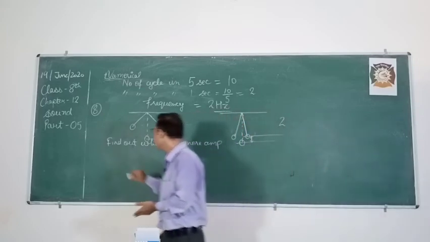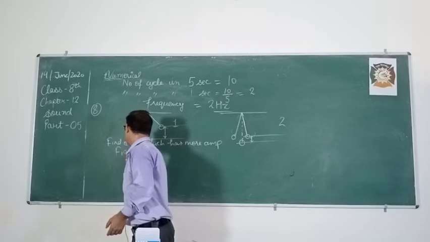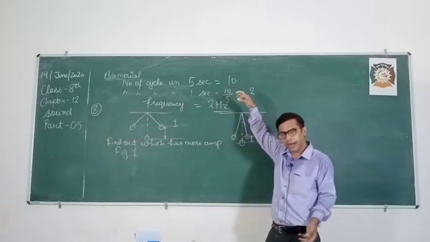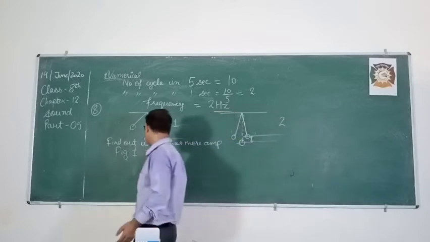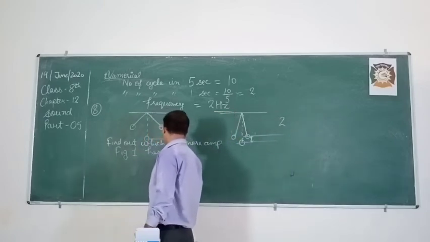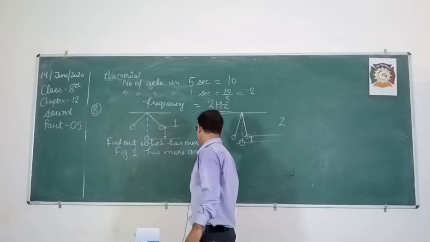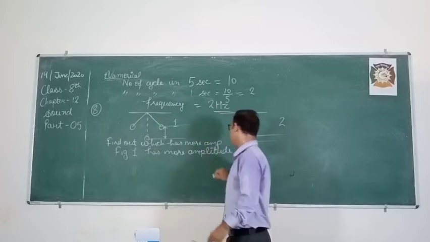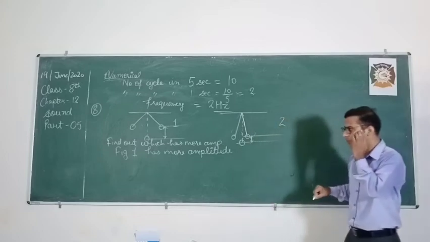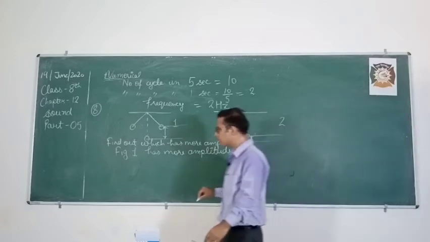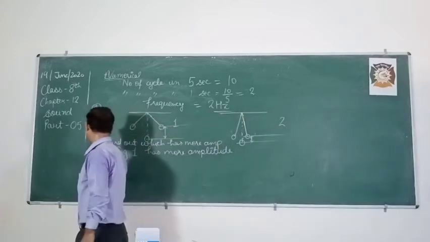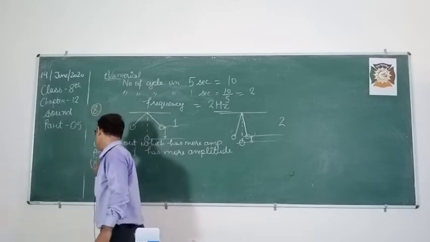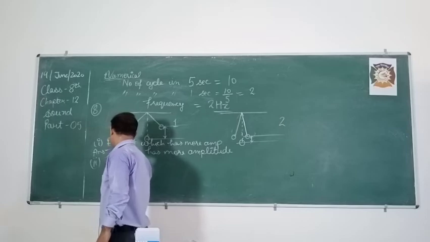So what you can write: in figure 1, the bob has displaced to a higher height, so it has more amplitude.